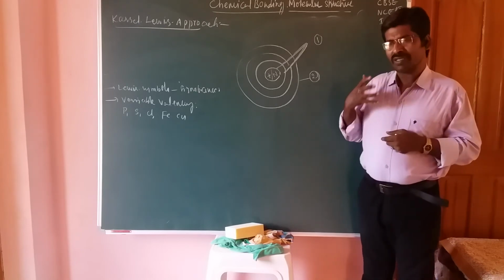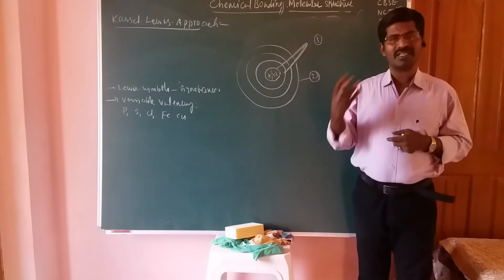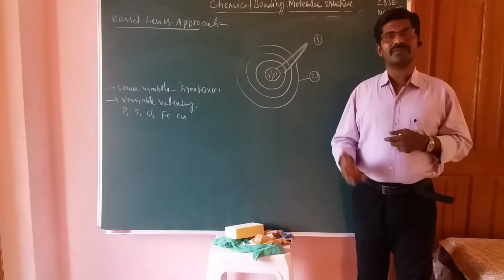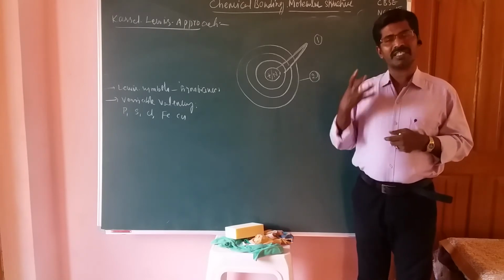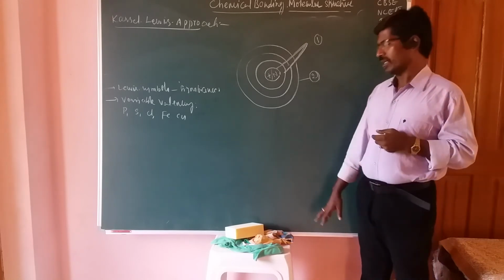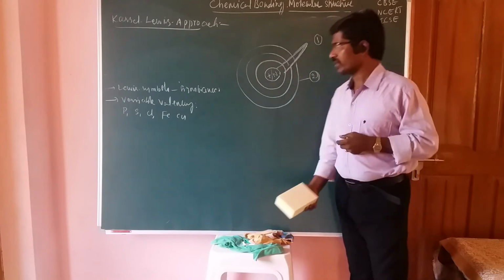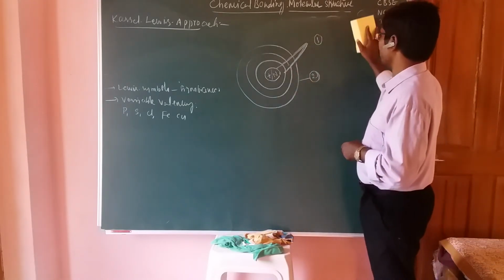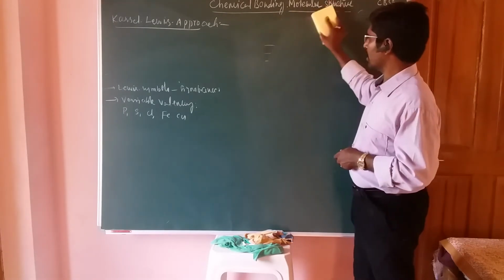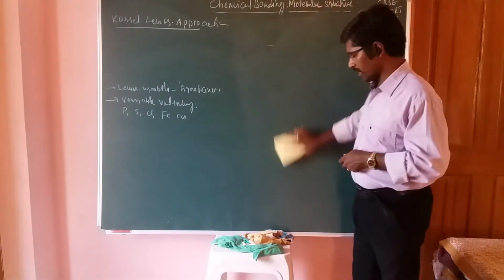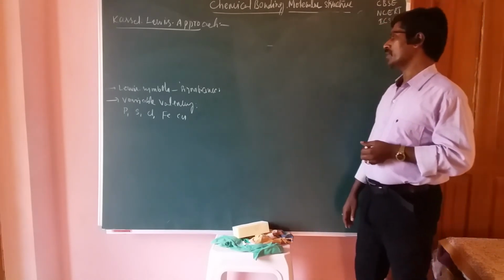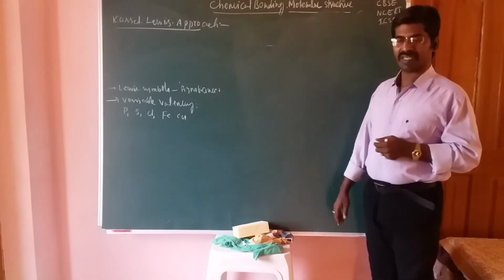That means how many electrons are present in the valence orbital, the outermost orbital, those electrons can participate in chemical bond formation. So this is the important concept about the Lewis-Kossel approach. It is also known as the electrovalent theory. And next are the Lewis symbols and their significance.